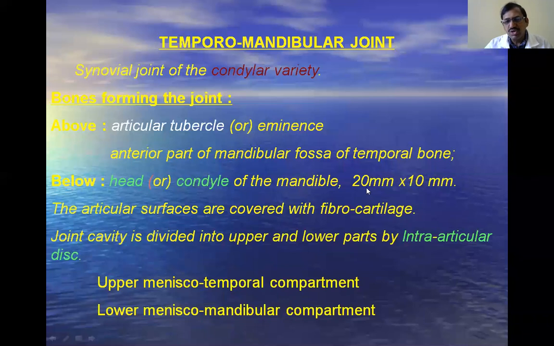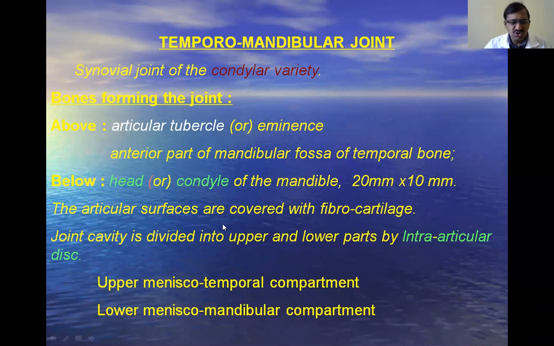The transverse diameter is 20 millimeters, which is more when compared with the anteroposterior diameter, which is only 10 millimeters. The articular surfaces are covered with fibrocartilage.